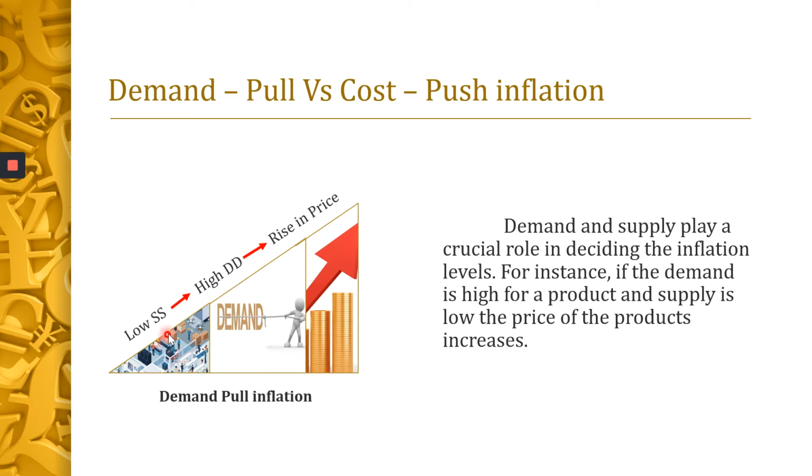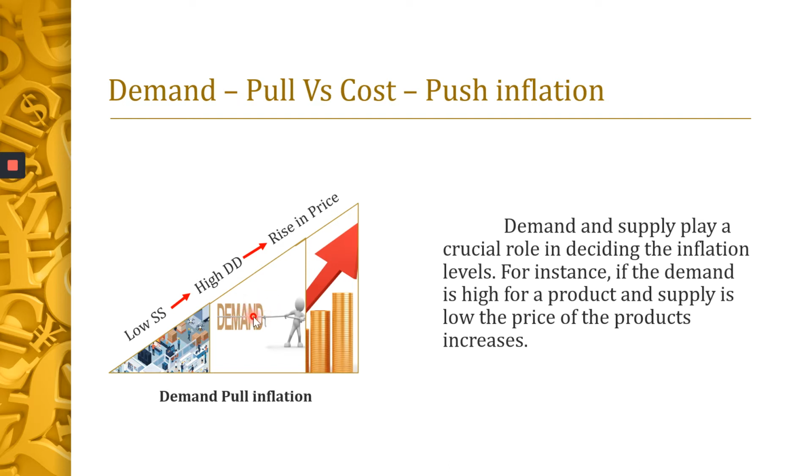This is shown in the diagram here. There is a low supply. See, the number of products in the market is very minimal. All the counters are empty, or everything is sold out. So the supply is very, very few. But the demand is high. More people are going to the supermarket to buy the product.